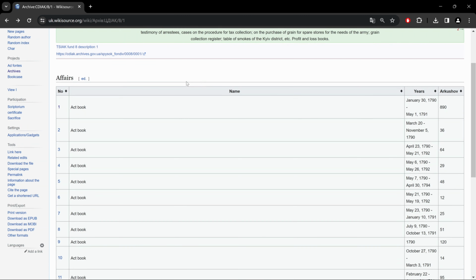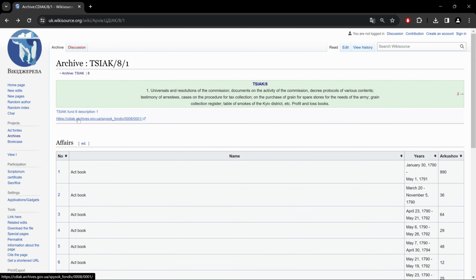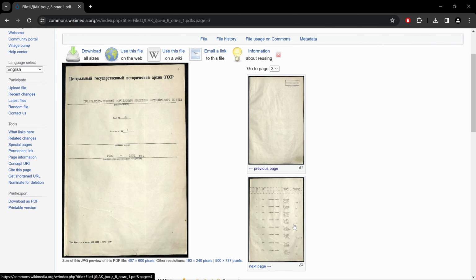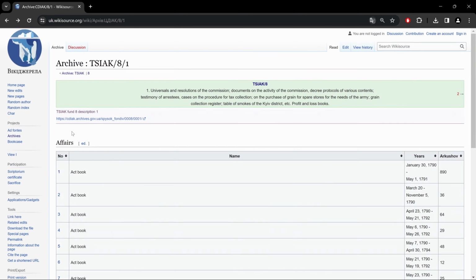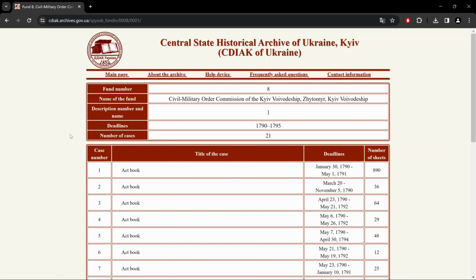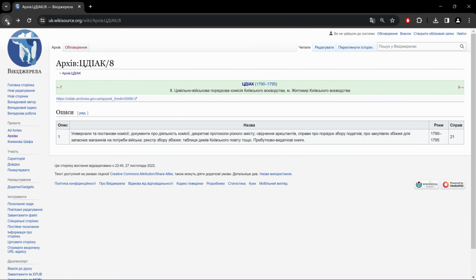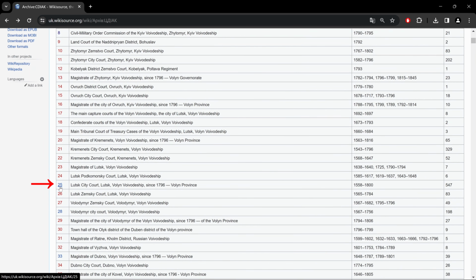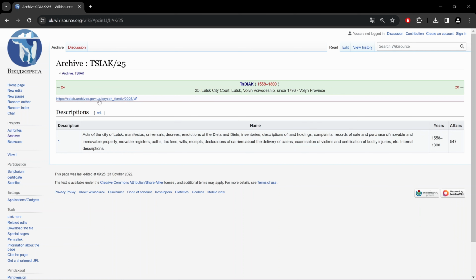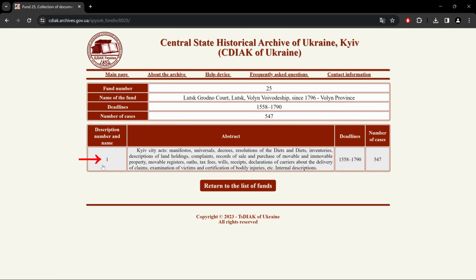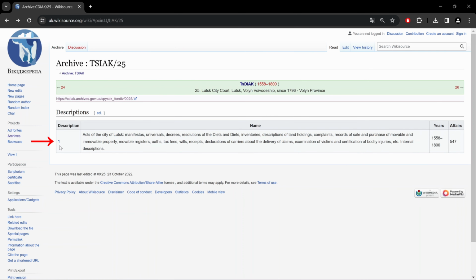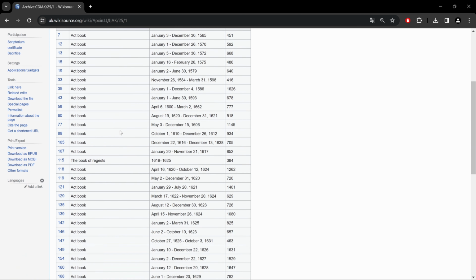Okay, now let's go back and notice up here, again, we have links. If we were to click on the first one, font 8, description 1, it brings me to this book, which is an index book for those cases, which you see here. And if I click on the second link, it brings me to those actual cases, but on the CDIAC website. Okay, let's get out of here. And if we go to number 25, again, we have a link up here, which brings us to that description number 1 here. And if we click on that, it brings us to that set of books.